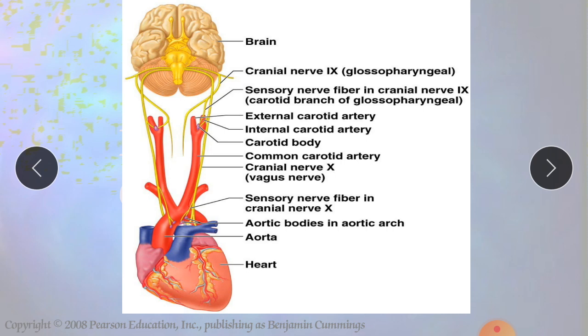Peripheral chemoreceptors are located in the aortic bodies, the clusters of chemoreceptors located in the walls of the arch of the aorta, and in the carotid bodies, which are oval nodules in the wall of the left and right common carotid arteries. They have sensors, receptors, which signal the level of oxygen and CO2 in our blood, and they give responses to the respective areas of center regulation for our breathing.